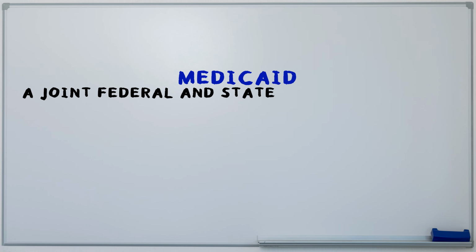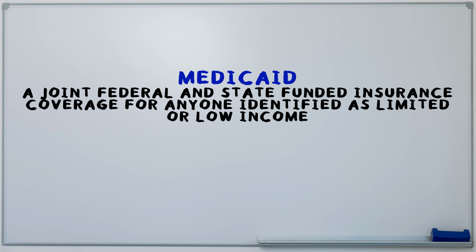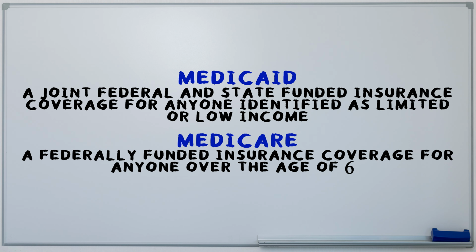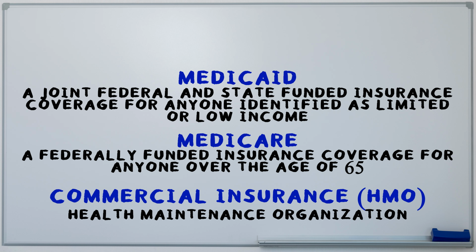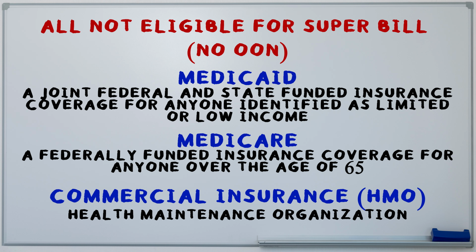Medicaid, which is a joint federal and state-funded insurance coverage for anyone identified as limited or low income, Medicare, which is a federally funded insurance coverage for anyone over the age of 65, or commercial insurance, specifically HMO, known as Health Maintenance Organization, are all not eligible for a super bill since those types of insurance coverage do not offer their members out-of-network or OON benefits.